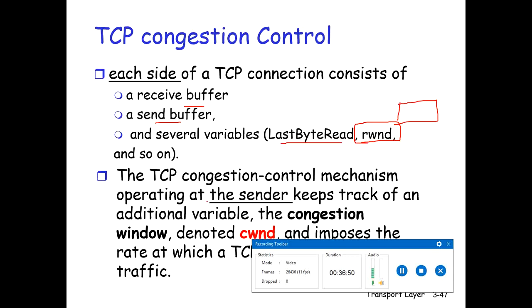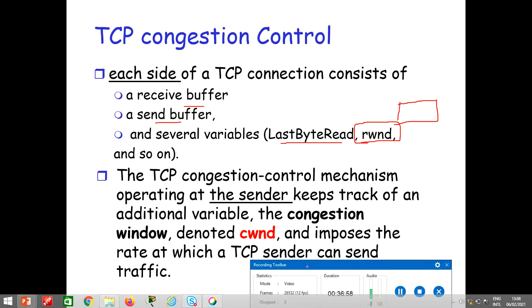TCP congestion control mechanism operating at the sender keeps track of another variable. We have the congestion window which is denoted by the CWND. So at the sender side there is another variable which is called the CWND, congestion window. And the purpose of this window is to impose the rate at which the sender can send the traffic.